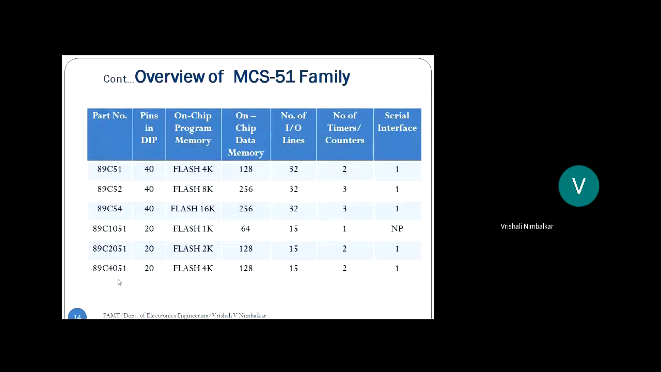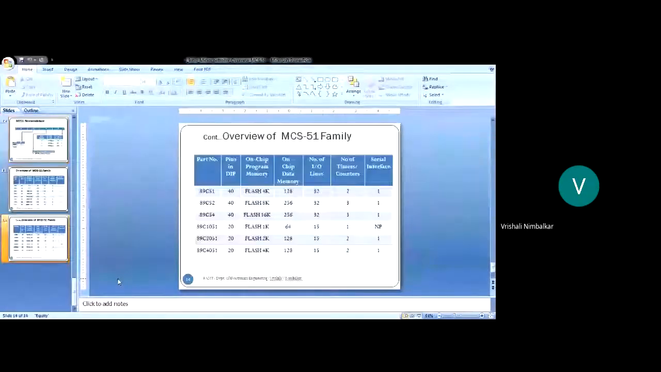So that was an overview of your MCS51 family microcontrollers. MCS51 means the CPU is the same in all these microcontrollers. Where is the difference? It's the difference in the peripheral circuitry.